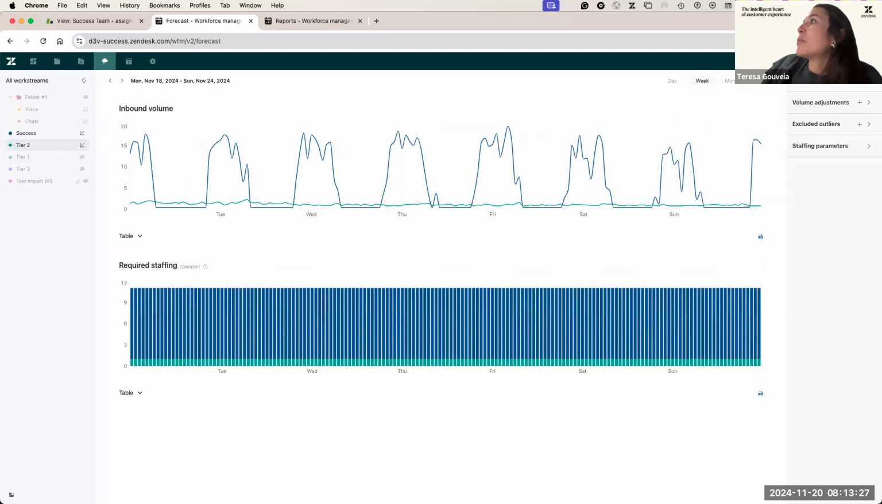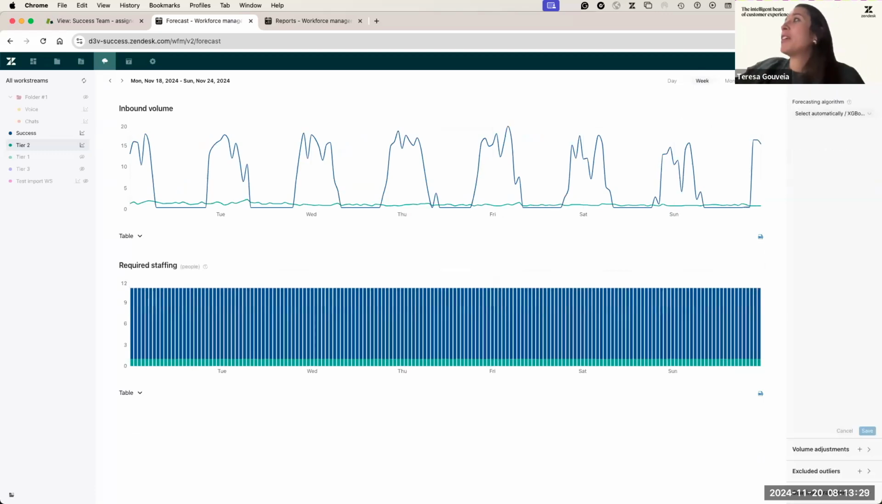And then forecast parameters. Here we have the algorithms. This is something that we implemented, I would say, maybe a year ago. So now you have more algorithms that you can select for us to calculate the forecast inbound volume. By default, our AI is going to select the one that fits the historical data you have best, but of course, you can always select different methods here.